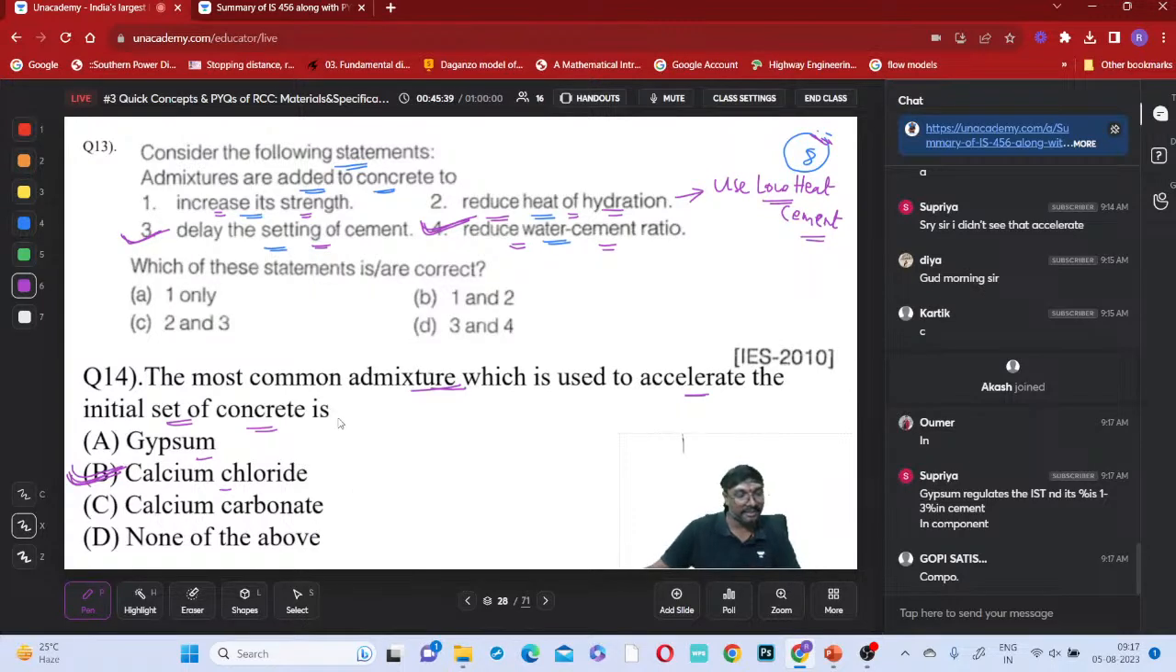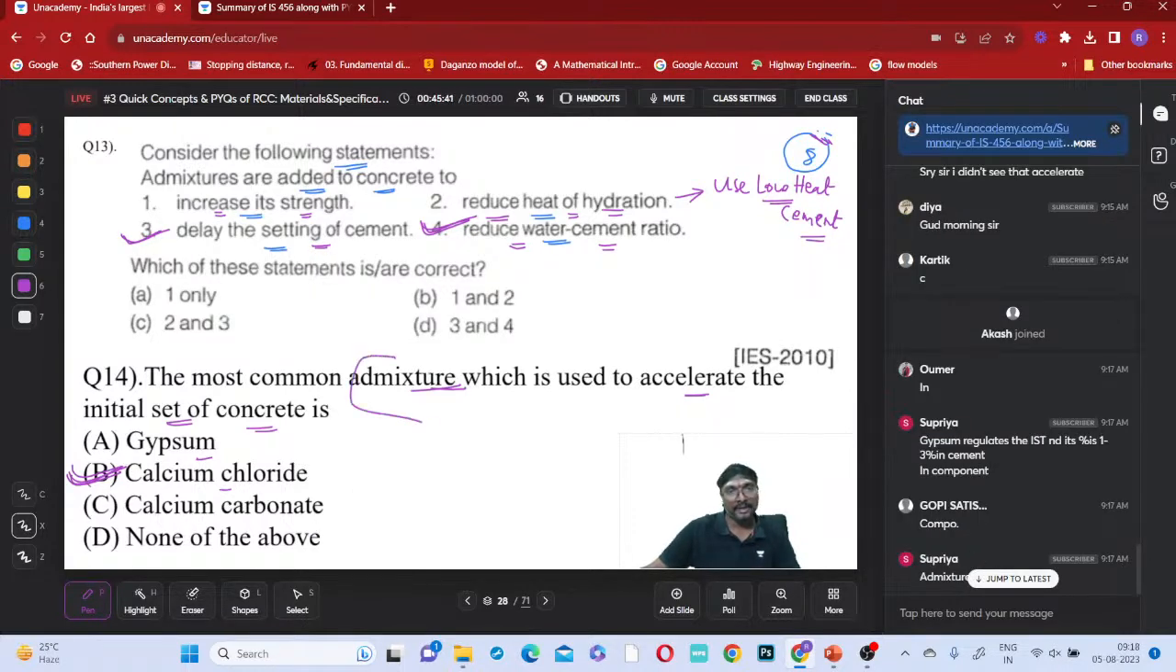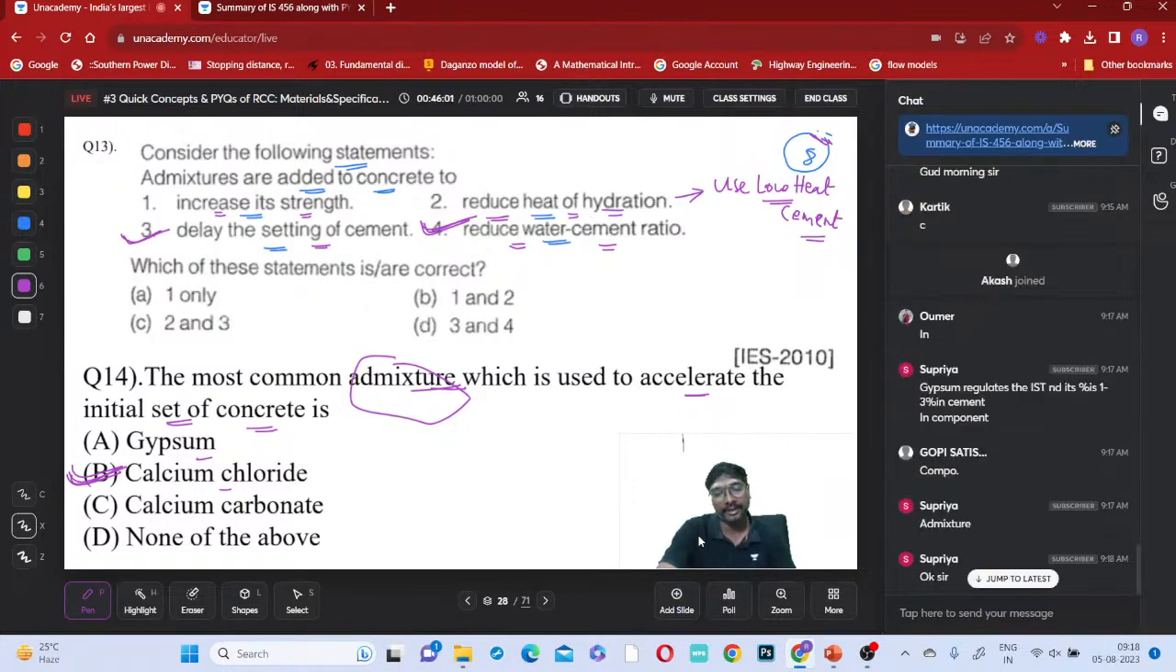Accelerating admixture is asked, no? The most common admixture which is used to accelerate, right? So, admixture is asked, which means gypsum cannot come into the picture, even though gypsum is capable of answering. Whether gypsum is capable of altering the initial setting time or not does not matter, because gypsum is not an admixture. Gypsum is a component present inside the cement. So we cannot answer gypsum, even though it has influence, because the question is about admixtures. You have to be careful.